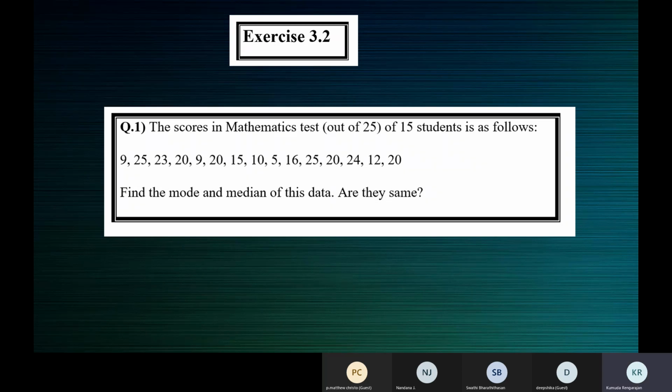All right, what's the median? Ma'am, the median is 20, ma'am. And what about the mode? Ma'am, it is also 20, ma'am, as it occurs 4 times, which is greatest in the data. So both are same, ma'am. Both are same. Okay.